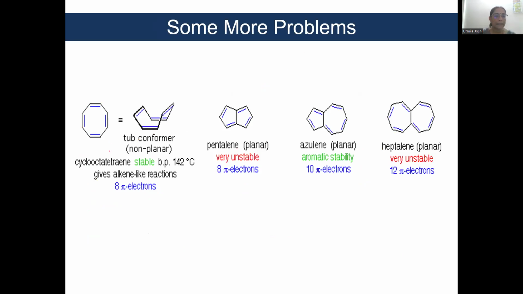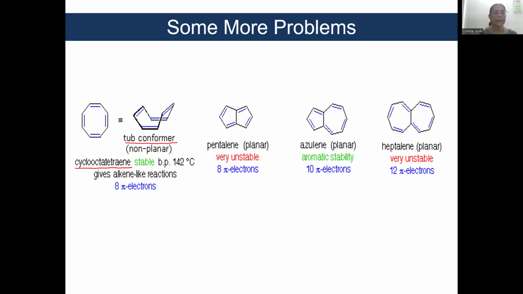Now, look at this structure. This is cyclooctatetraene. Okay, cyclooctatetraene prefers to remain in a non-planar tub conformation. Does it look like a tub? Yes, so it remains in a non-planar conformation.